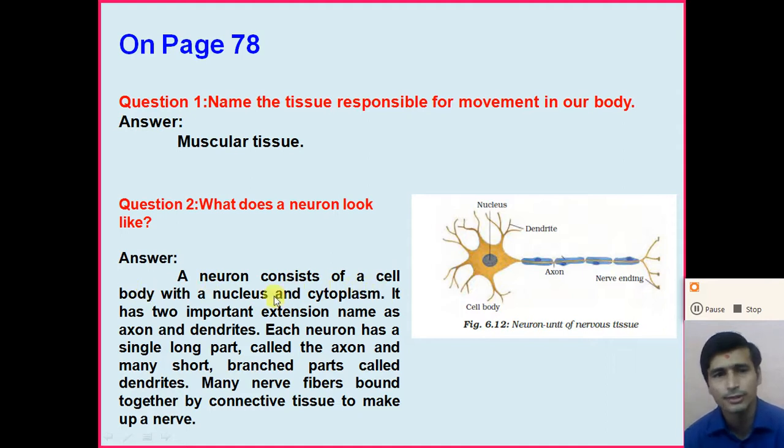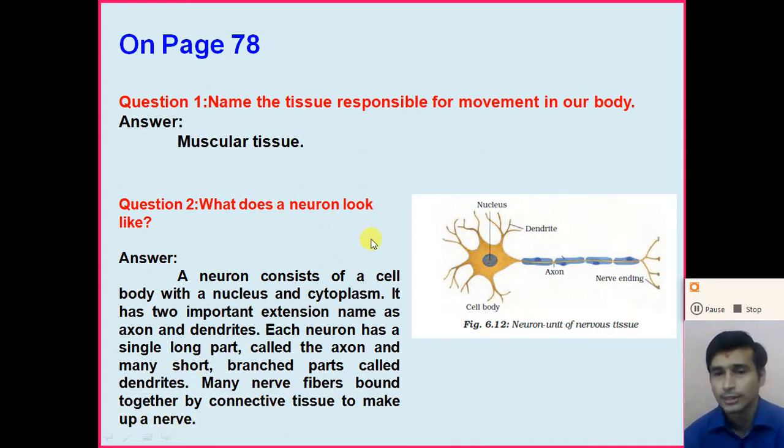A neuron consists of the cell body with the nucleus and the cytoplasm. It has two important extensions, named the axon and the dendrites. Each neuron has a single long part called the axon, and this is our cell body. In this cell body, one nucleus and the cytoplasm are there. The neuron also has many short branches called the dendrites, right? So many nerve fibers are bound together by connective tissue to make up a nerve.